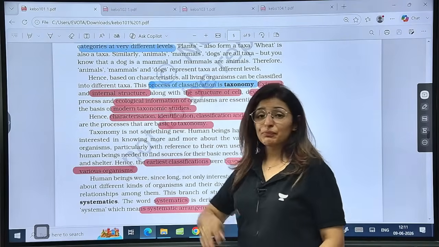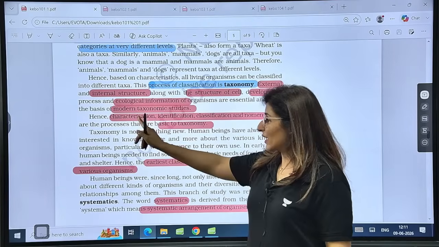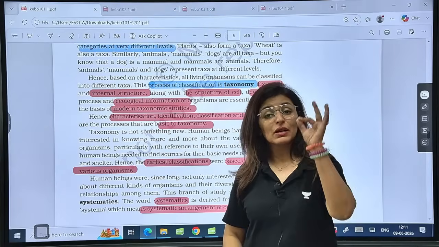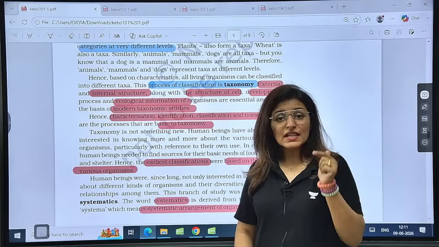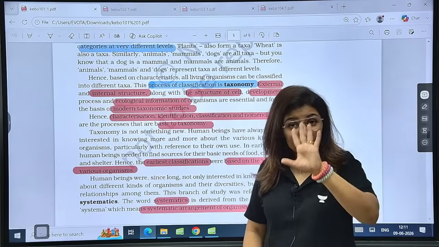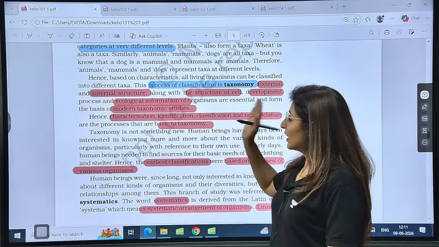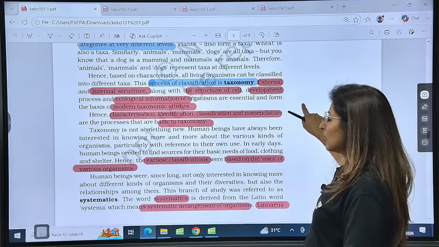See, what are the processes involved in taxonomy and in what order? So, characterization, identification, classification, and nomenclature. What do you have to remember? CICN. Now, bear it in your mind always. CICN. Just remember that. It is characterization, then identification, then classification, and then nomenclature. Is it clear? These are the basics of taxonomy.